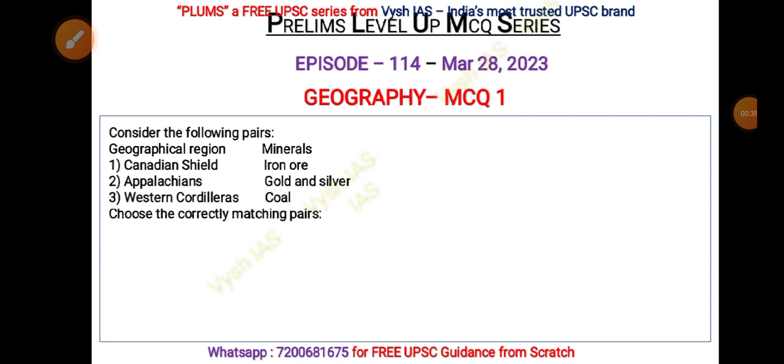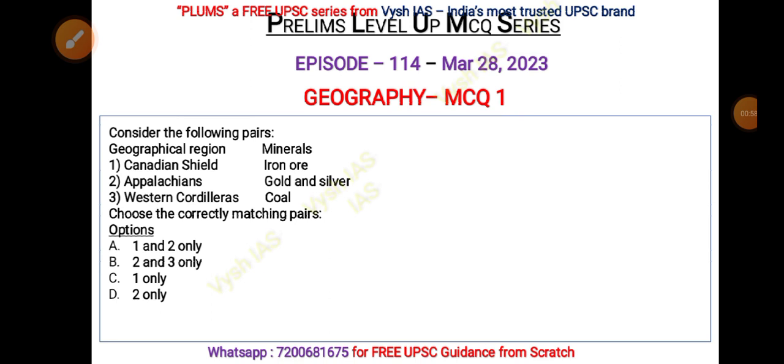Right now, let us start with the first MCQ. Consider the following pairs. There are some geographical regions given, and you have to correctly match them with the minerals which are found there. You have to identify the correctly matched pairs.